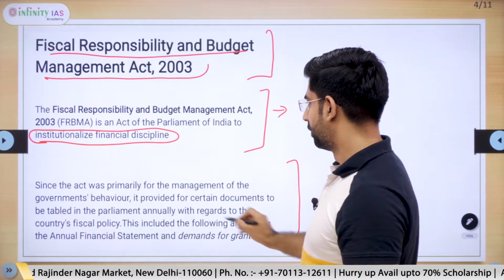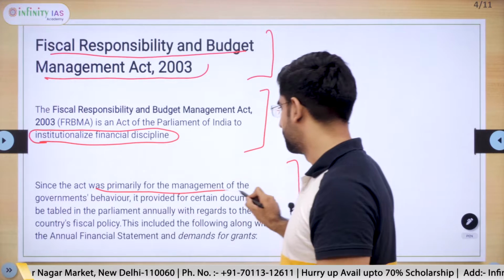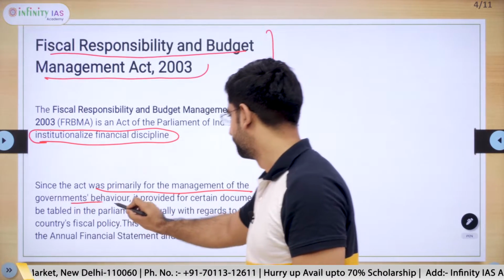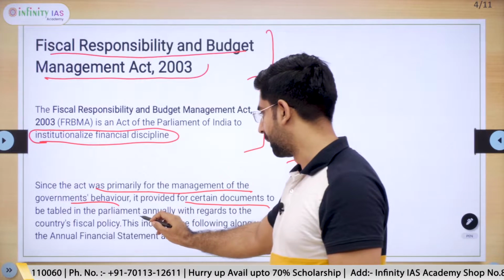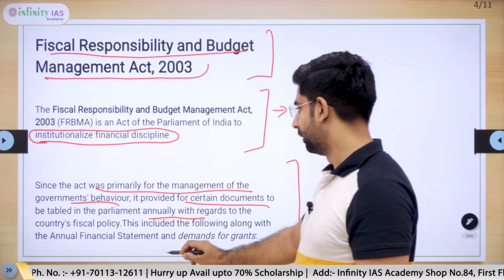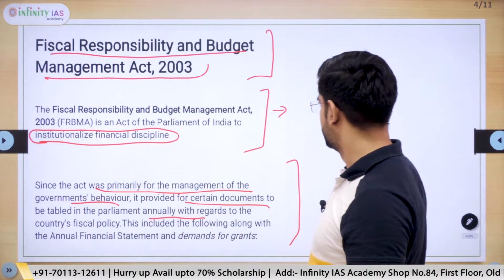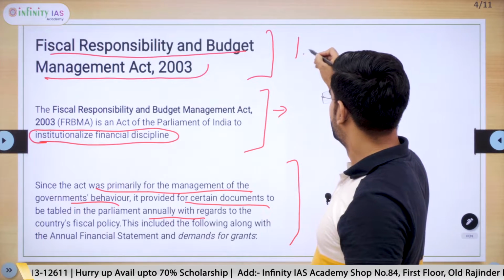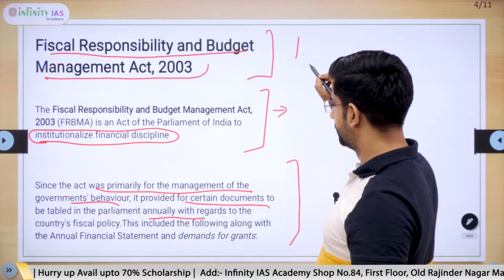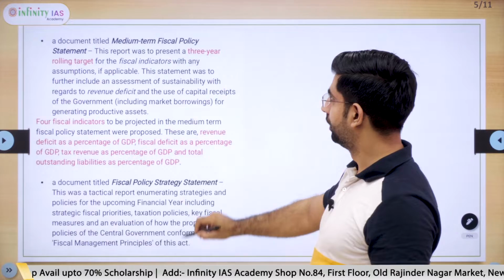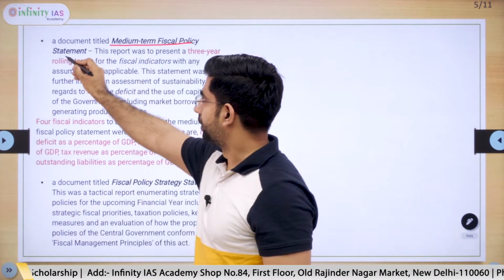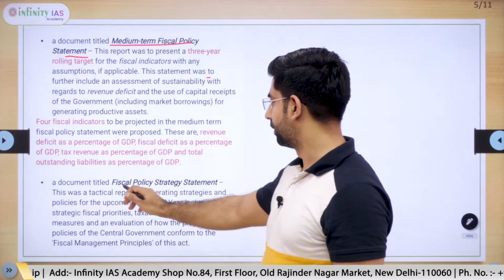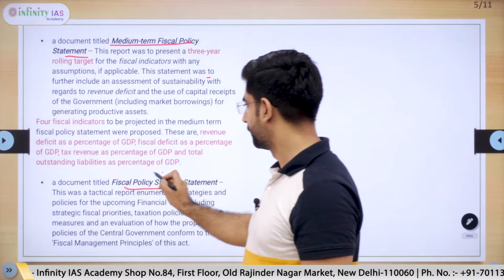Since the act was primarily for the management of the government's behavior, it provided certain documents to be tabled in the parliament annually. And what are these documents? It requires tabling of 4 documents. And the first one is medium-term fiscal policy statement. Second is fiscal policy strategy.